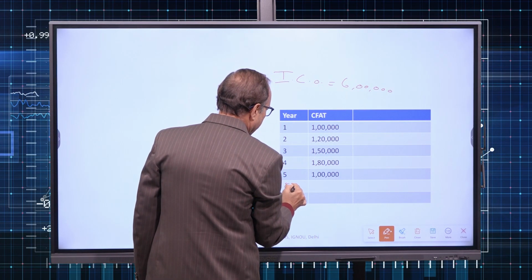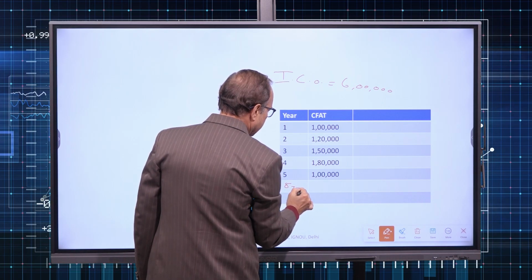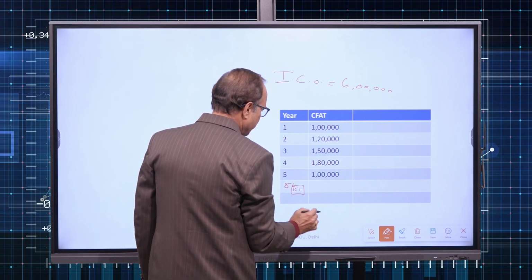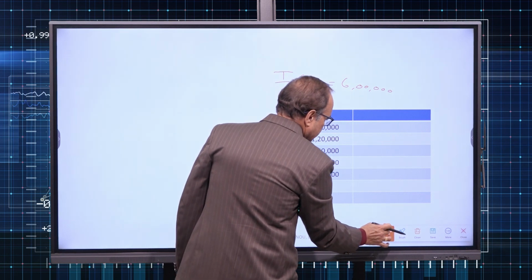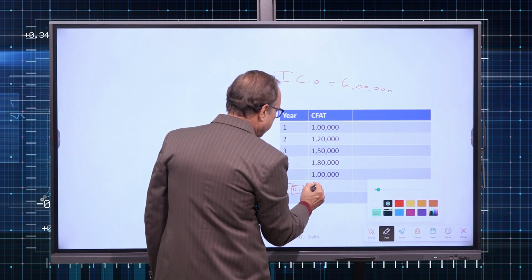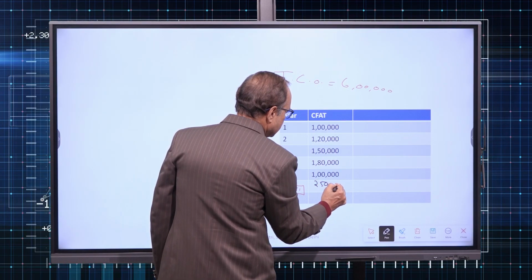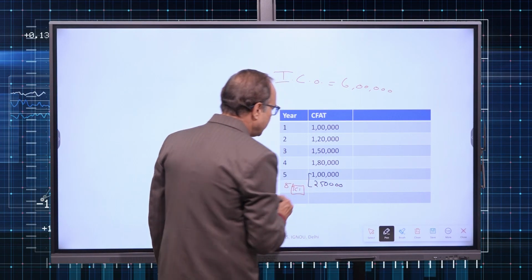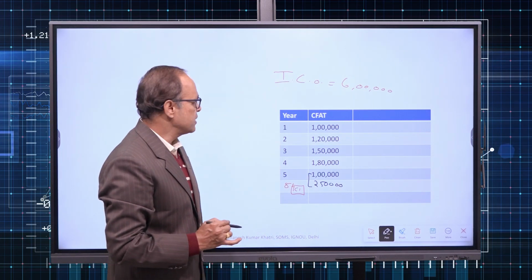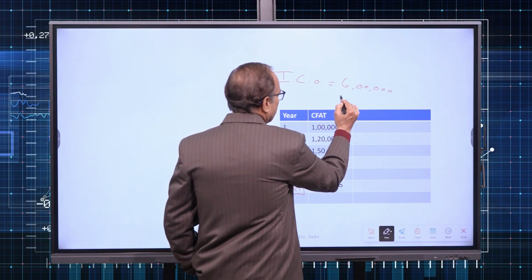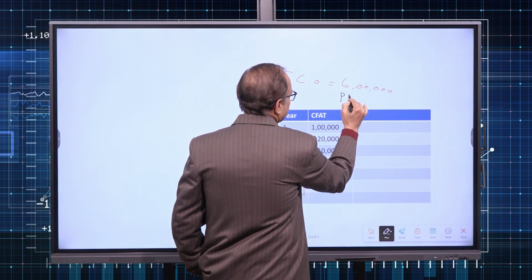In the fifth year, we will have terminal cash inflow, which will comprise 2,50,000. That means in the fifth year, in total, we will have 3,50,000. Now, for calculating payback period,